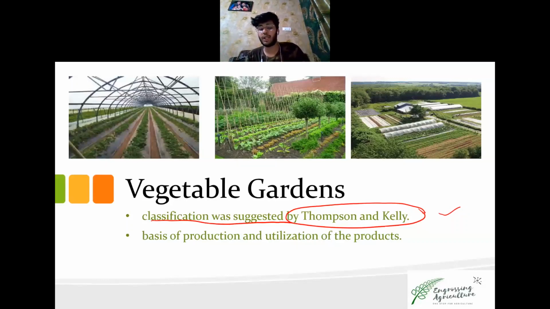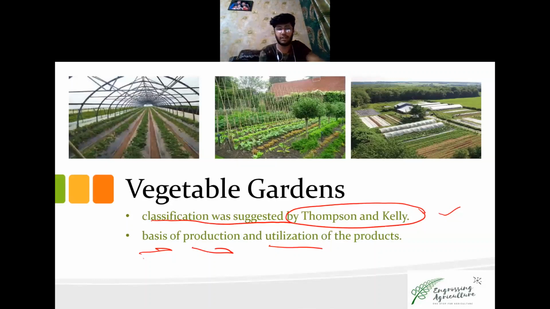Next, we have the basis of production and utilization of products. Thompson and Kenley classified vegetable gardens on the basis of production, like how much production they are doing, and utilization. Utilization means who is utilizing the product: the factory, the farmer utilizing the product for himself, or the grower utilizing it for himself. All of that is included in the utilization of the product. So there are multiple classifications, multiple types of gardens.